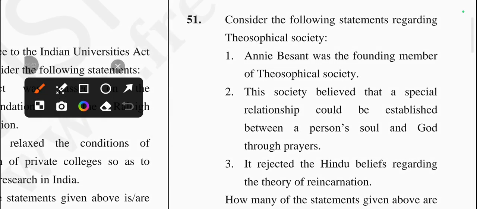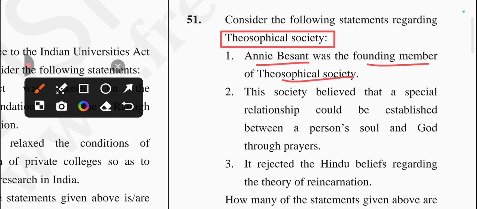Next question is the Theosophical Society. Okay, and it is asking about the correct one related to the Theosophical Society. So first one is Annie Besant was the founding member of this Theosophical Society. Is it true? No, it's not correct because it's not Annie Besant.